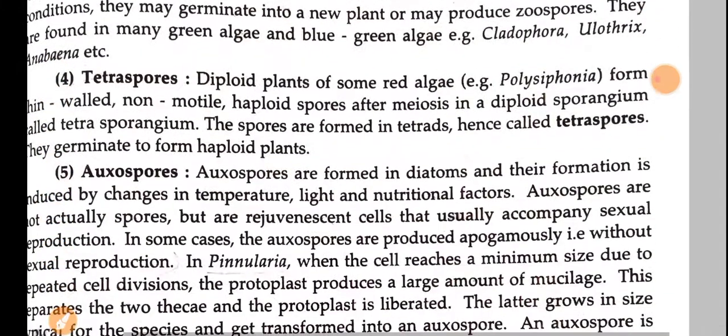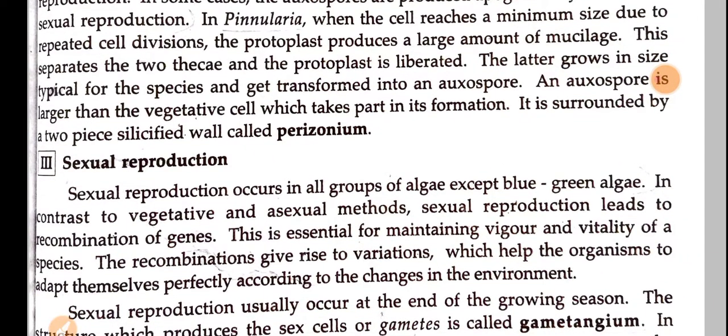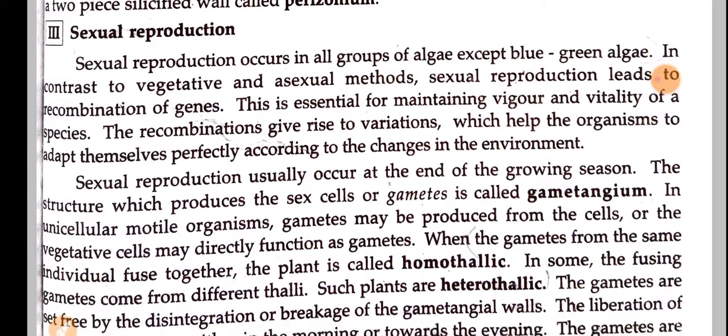So next, we are done with the asexual reproduction mode, in which spores are produced, like zoospores, aplanospores, autospores, tetraspores and exospores. Okay, the next mode of reproduction is sexual reproduction. Here, sexual reproduction occurs in all groups of algae except blue green algae. Except in blue green algae.